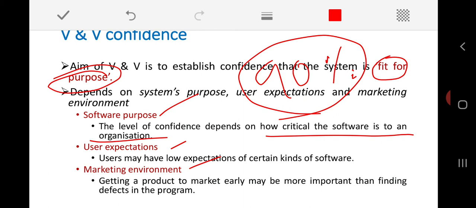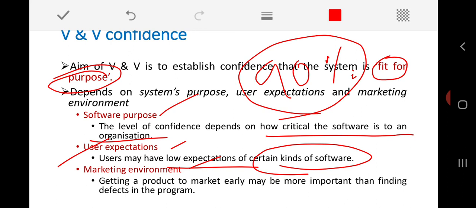Is it clear? At the same time, user expectations: sometimes users may have low expectations of certain kinds of software. It means that if the end users are not much dependent on that particular software for their organizational process, and are not showing a lot of interest in using it, then automatically their expectation level will always be low. At that time, they never give much importance to your software at all.